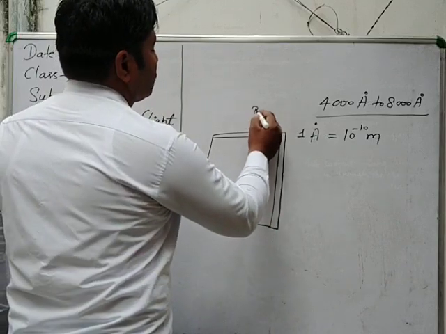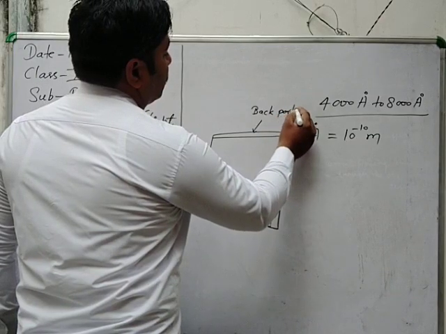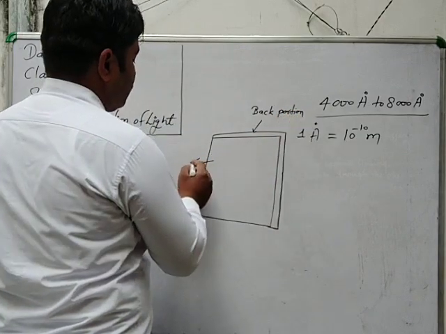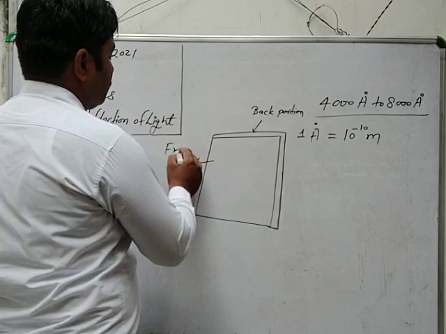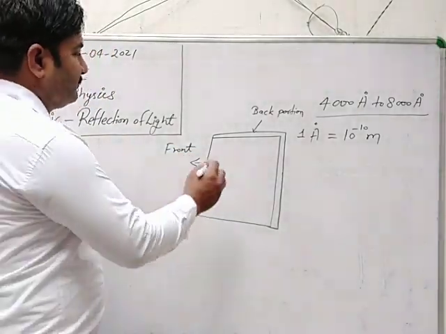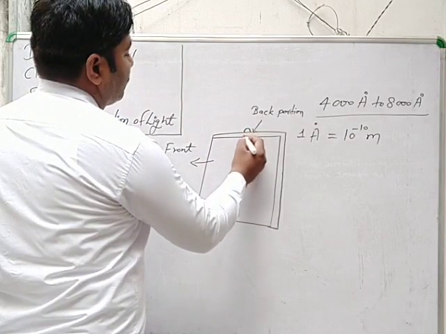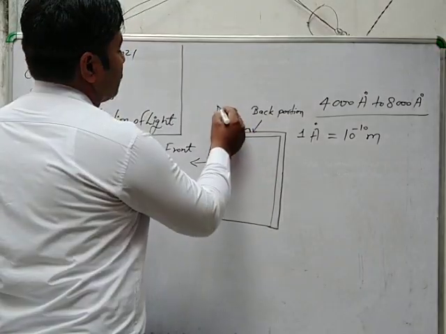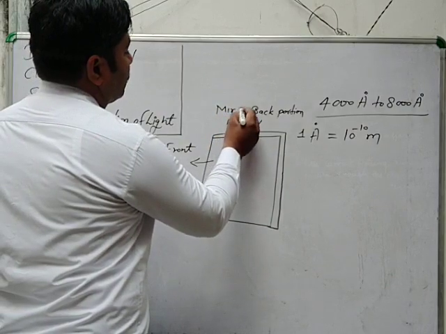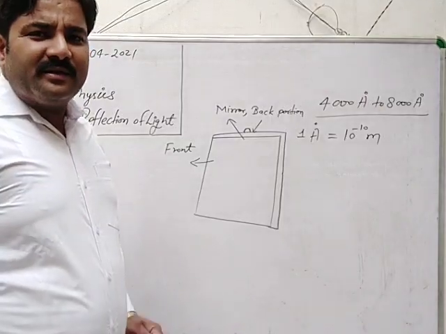This is the back portion, and this is the front portion. And by the front portion, the light gets reflected. This is a mirror, and the mirror here is a plane mirror.